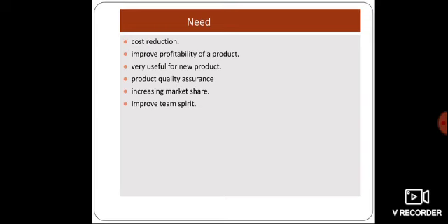Very useful for the new product, because by lowering the cost of the new product, we can ensure the profitability from that product, and also the new product will meet the level of quality, delivery time and price required by the market. Product quality assurance. The product quality is assured in this technique, and also it increases market share and improves team spirit. That is, there is cross functional involvement, that improves team spirit.